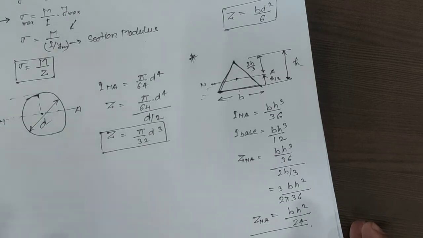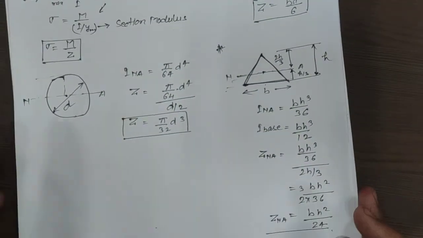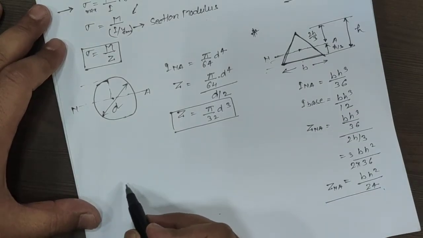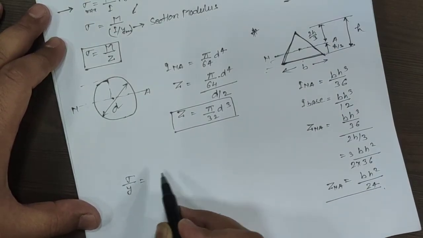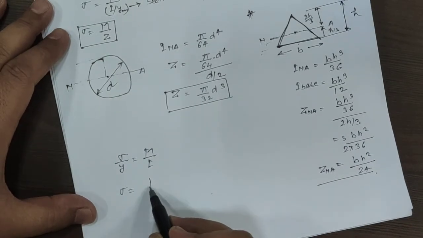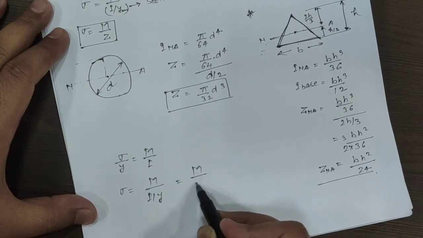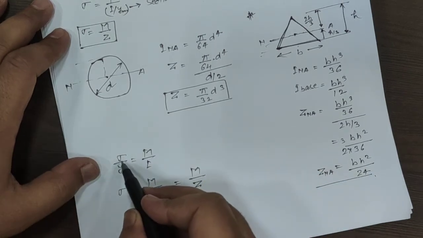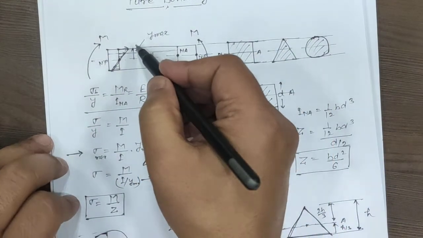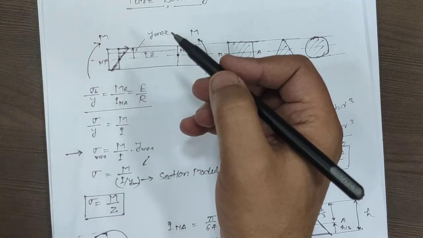section. Okay. So, you have to revise, before that, how to calculate the moment of inertia of a particular section. Okay. Now, we are analyzing the bending moment equation, sigma upon y is equal to M upon I. Okay. And now, we can write sigma is equal to M upon I by y, and this I by y we can write as Z. Okay. The maximum value of bending stress is corresponding to the maximum value of y. Okay.